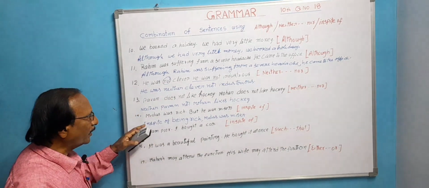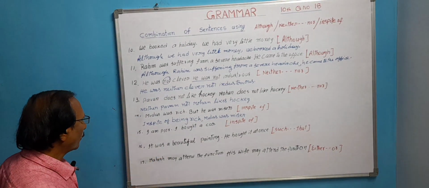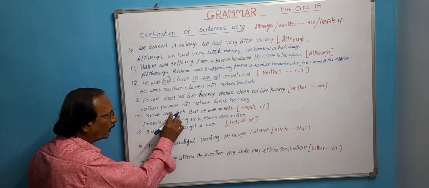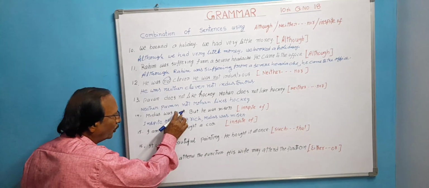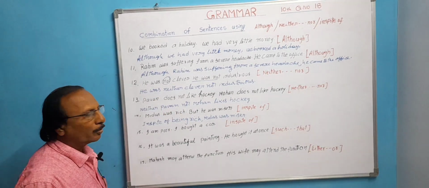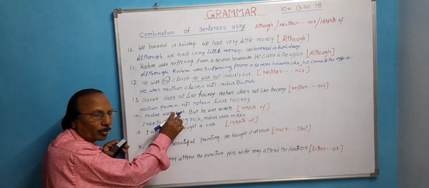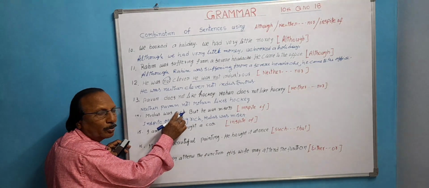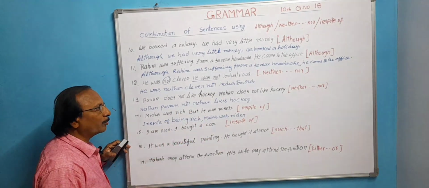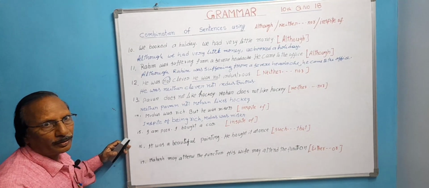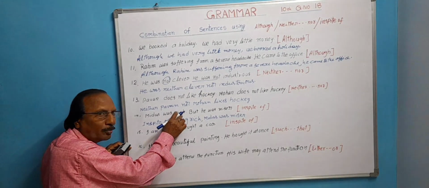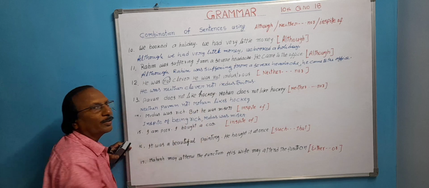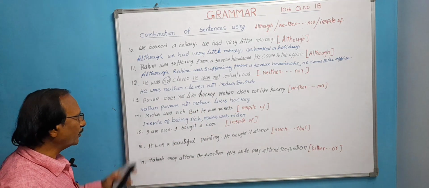Okay. We can write this sentence in another way also. How? In spite of richness. That means the adjective should be changed into noun form. When we change this adjective into noun form, you need not write being. In spite of richness. The adjective is rich, its noun form is richness. So, in spite of richness, Midas was a miser. We can write that way also, either this or that way.